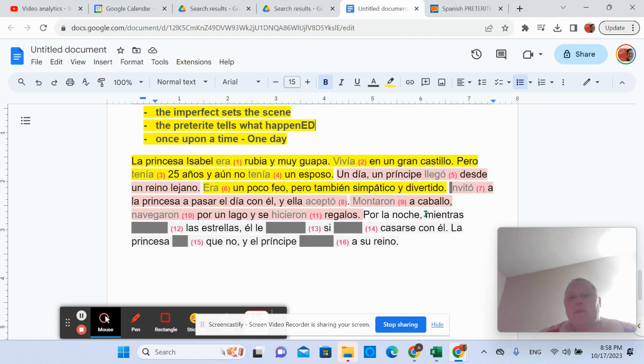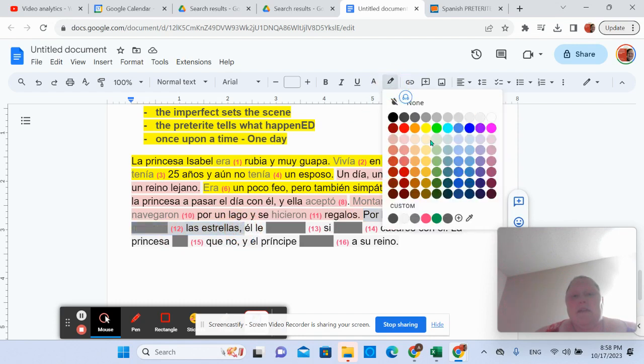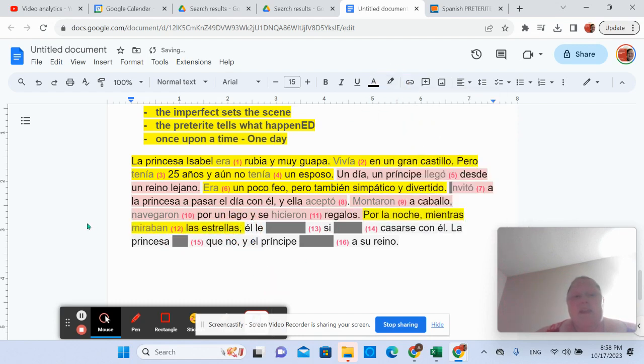But this word mientras means while, enduring action, right? Por la noche, mientras miraban las estrellas, we're setting the scene again. Something else is about to happen. We're watching the stars, right?